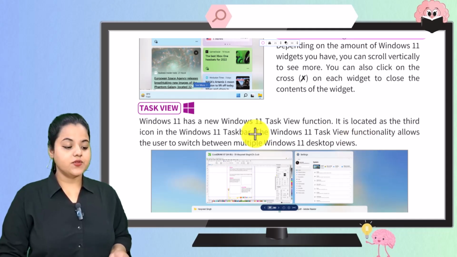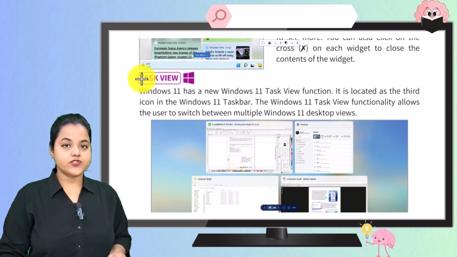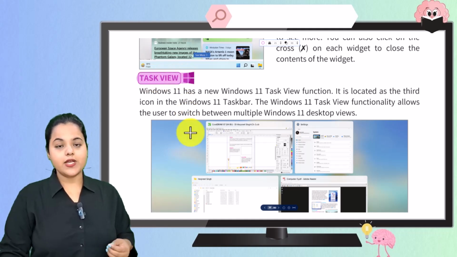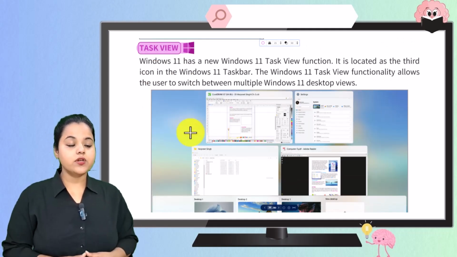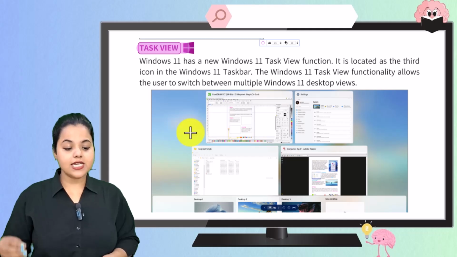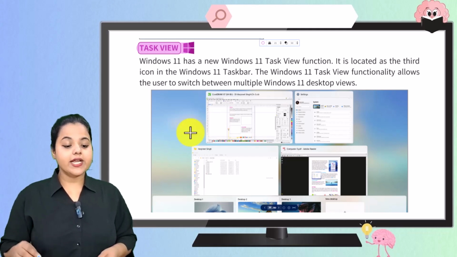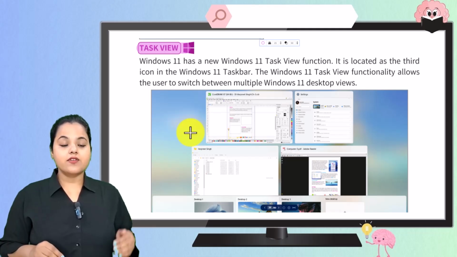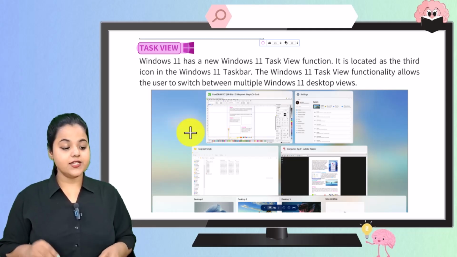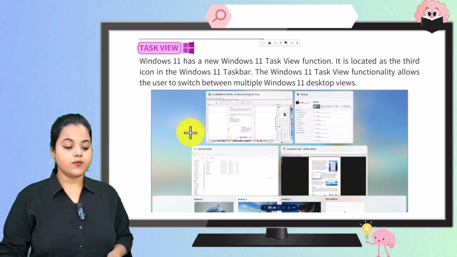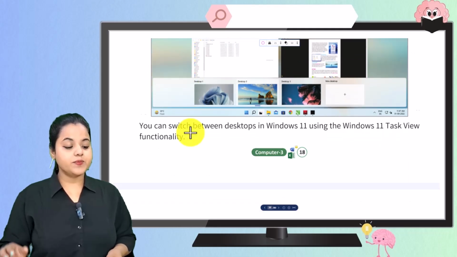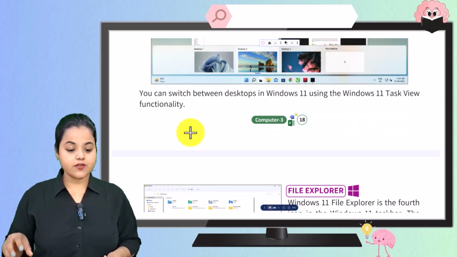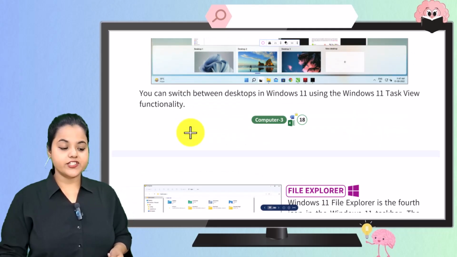Then we have task view. Like this you can see on your screen, and in your book as well, how task view appears. So Windows 11 has a new Windows 11 task view function. It is located as the third icon in the Windows 11 taskbar, and the Windows 11 task view functionality allows the user to switch between multiple Windows 11 desktop views. Now, you can switch between desktops using the Windows 11 Task View functionality.